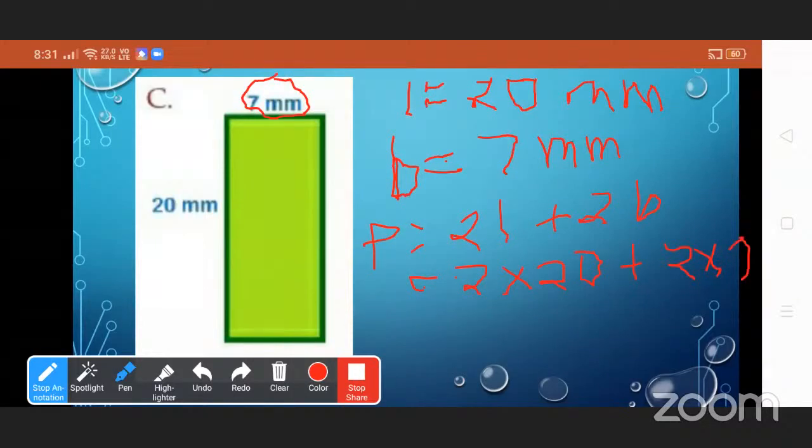So 2 into 20 is 40. Very good. Then 2 into 7 is 14. Okay, now the total is 54 millimeter. Na? So the perimeter of the given rectangle is 54 millimeter. Okay, very good.